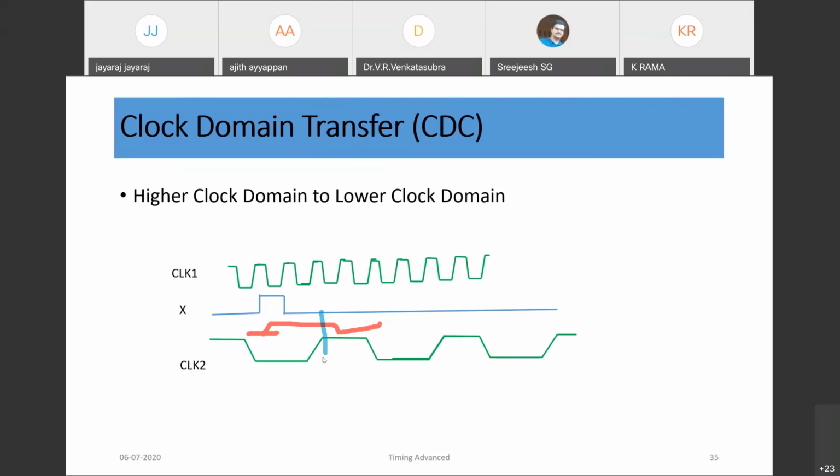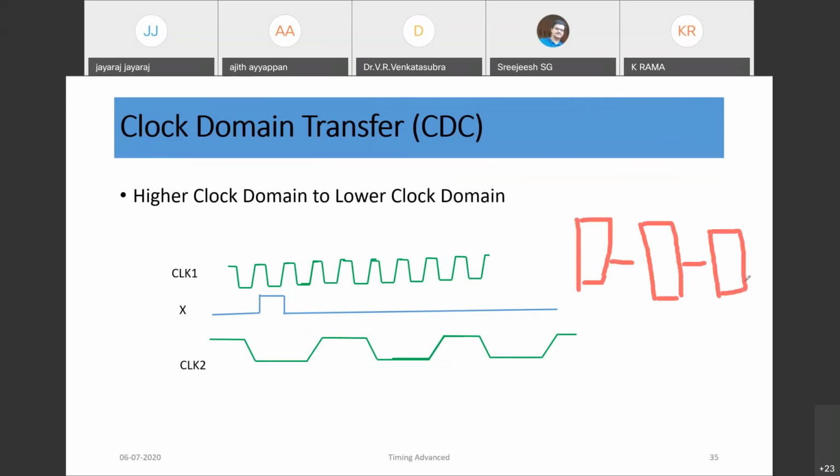That way we need to extend this pulse. So basically you need to design a logic, the circuit. This is a higher clock domain, data is coming, and there should be an interface that should extend this pulse in such a way that this edge is detected.